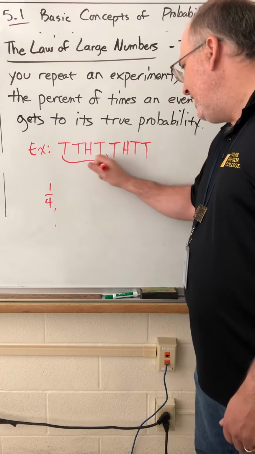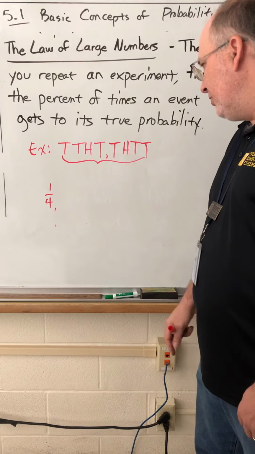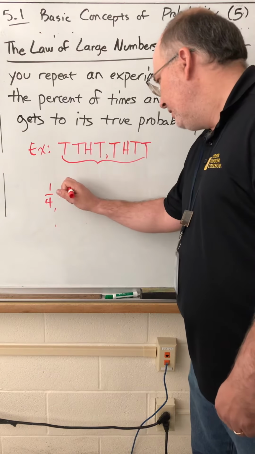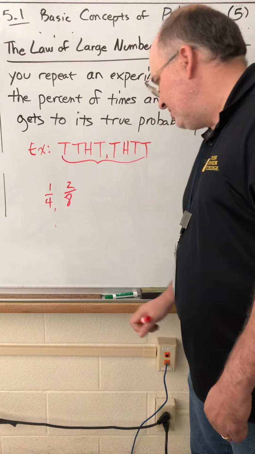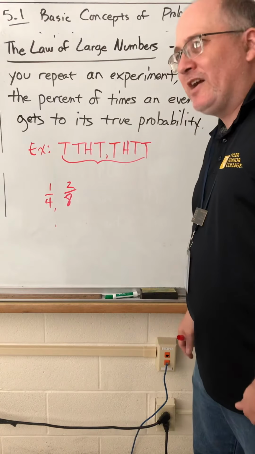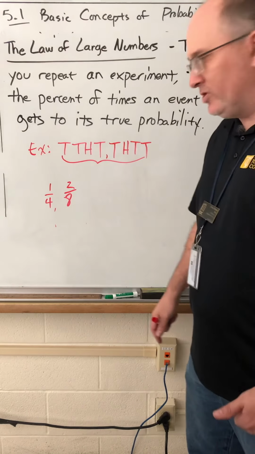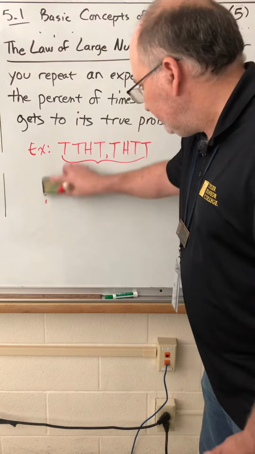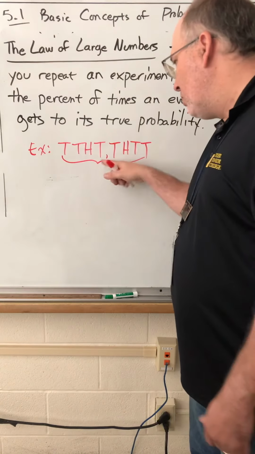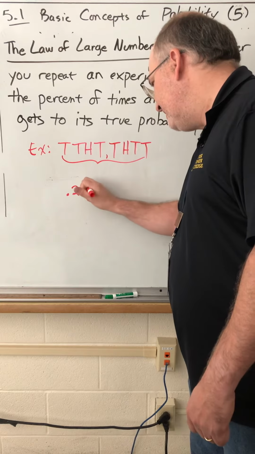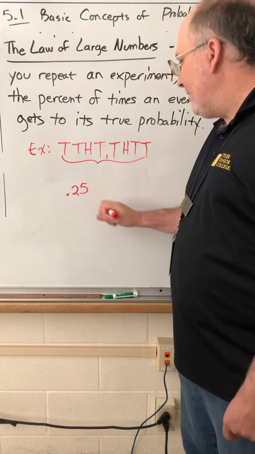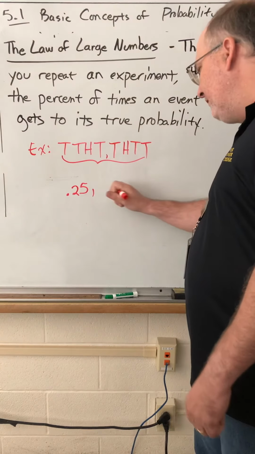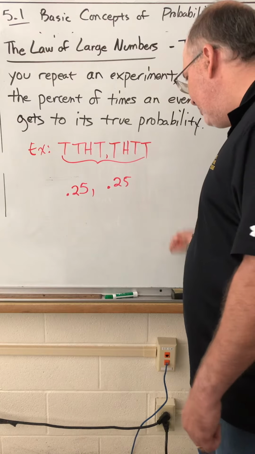Now, looking at all 8 of them, what fraction of those are heads? Well, 2 out of 8, which is the same as 1/4. Let's keep track of these as decimals so we don't have to worry about reducing fractions. So after the first 4 coin flips, 25% of the time, 1/4, it came out heads. After 8 coin flips, it was still 25%.